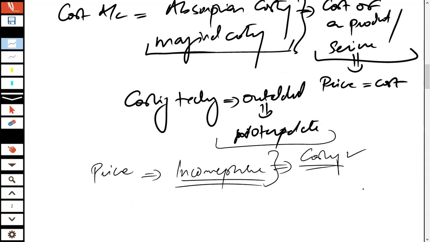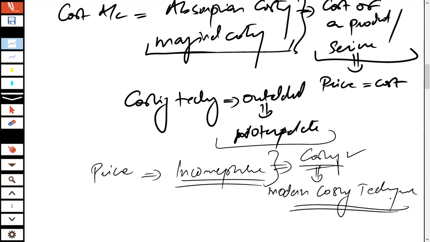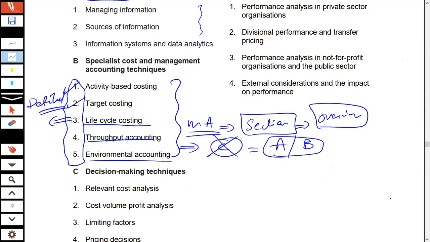Now, if your costing has to be good, what does this mean? This means that you need to have the modern costing techniques in place in order to establish your cost. So this specific section is the specialized cost and management accounting techniques section.